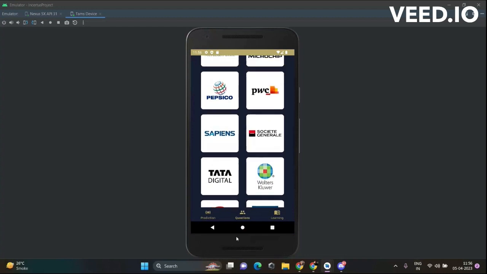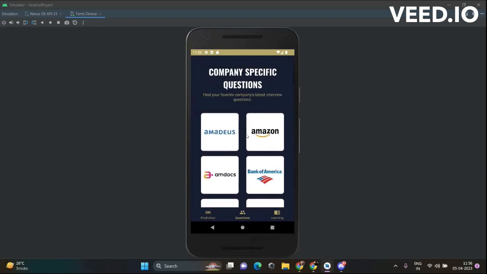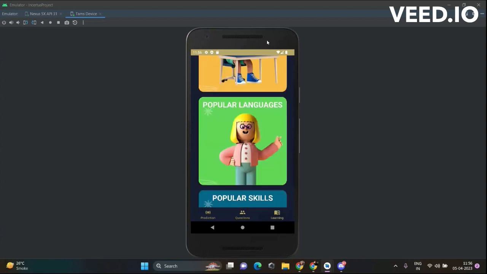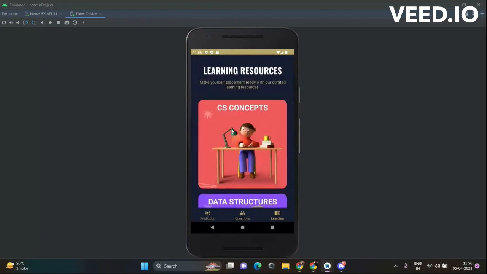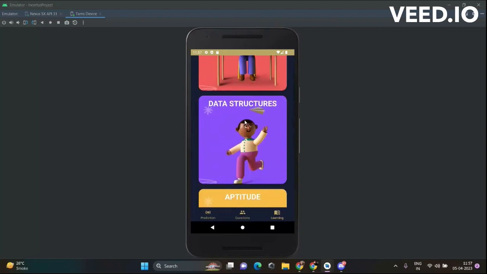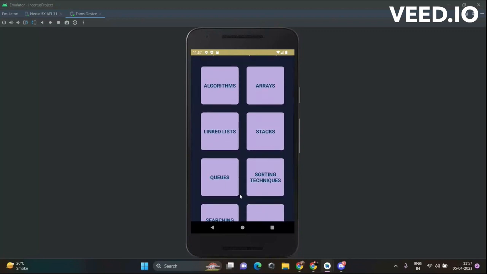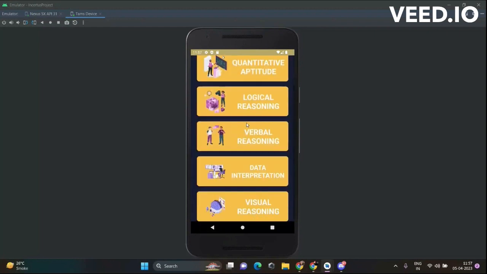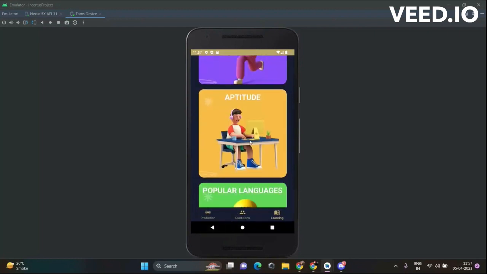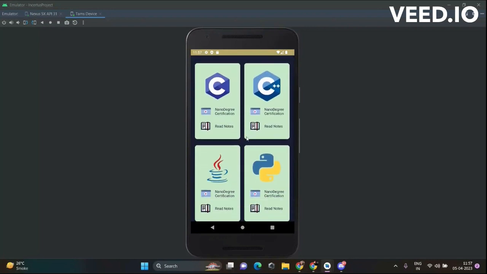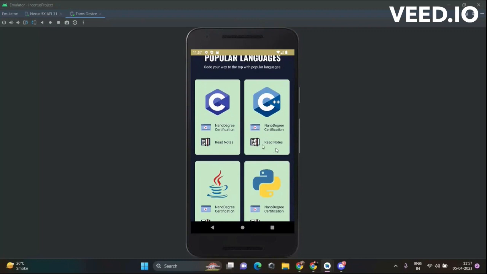And there are many companies listed out here, so I can choose the company I want and I can view their questions. Moving on, we have the learning resources. This has a lot of topics out here. Suppose CS concepts. So I have some major CS core concepts listed here. Then there's also data structures. So there are plenty of data structures listed. Then there's aptitude. There are many aptitude topics, similarly popular languages. So the 4 main popular languages are listed here along with their nano degree certification and their notes.